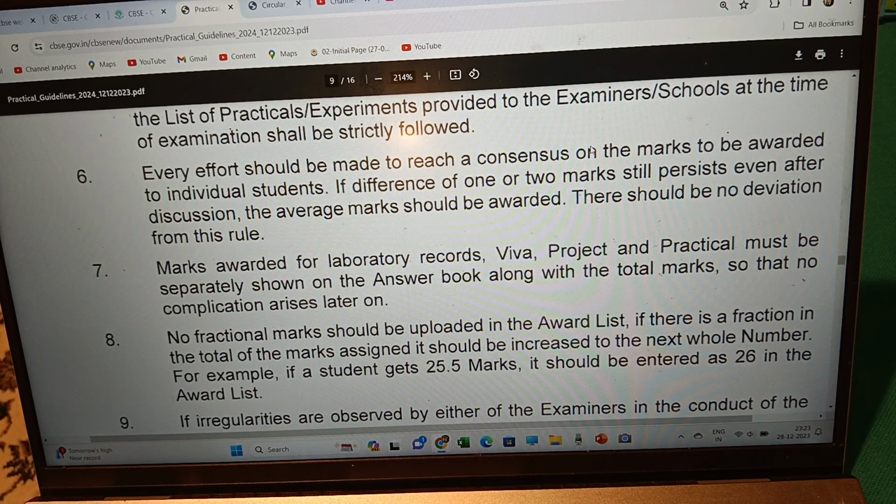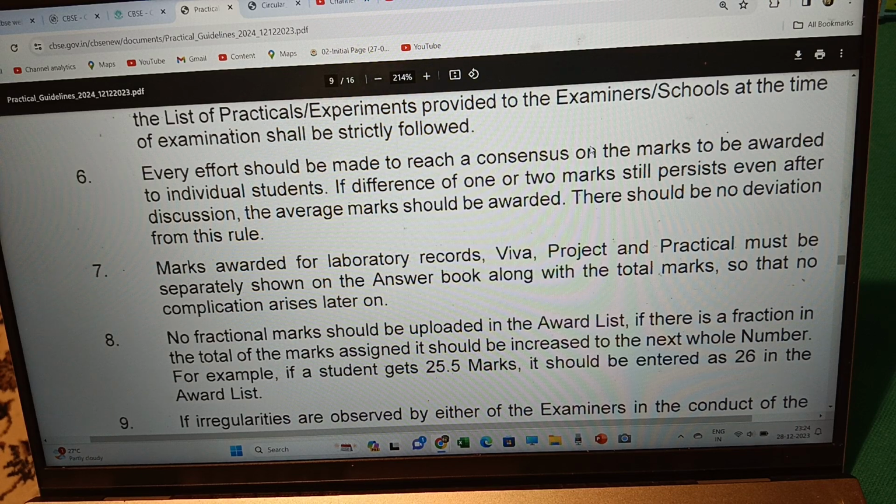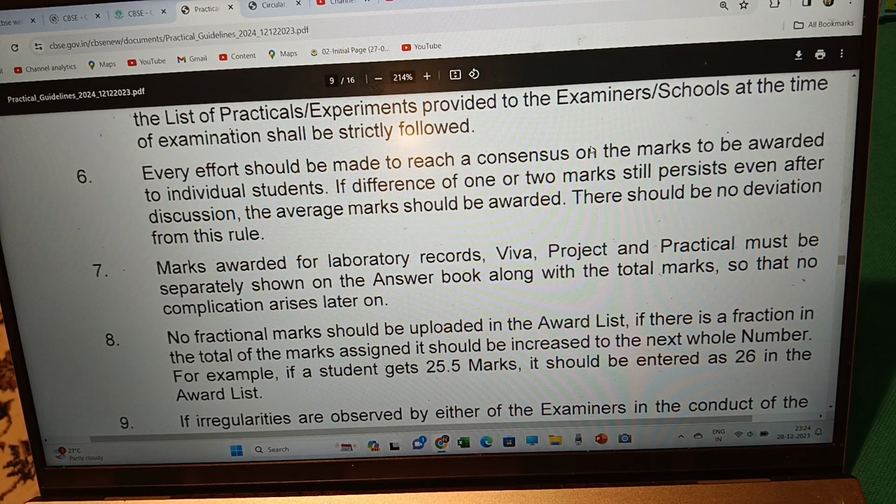Then no fractional marks. Yes, there should be no fractional marks uploaded in the award list. If there is a fraction in the total of the marks assigned, it should be increased to the next whole number. For example, if a student gets 25.5 marks, it should be entered as 26 in the award list.